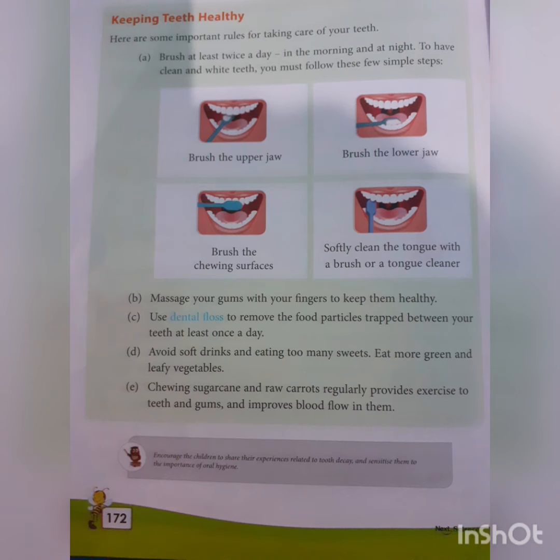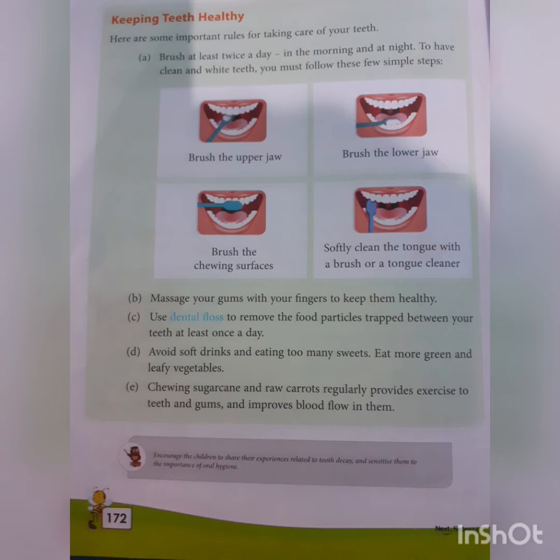Okay, then a very important rule: we have to avoid drinking soft drinks, because these soft drinks are very harmful for us. Plus we also have to avoid eating too many sweets like candies, sweets, chocolates. So many things are there which we have to keep avoiding. And we have to start eating more and more green and leafy vegetables.